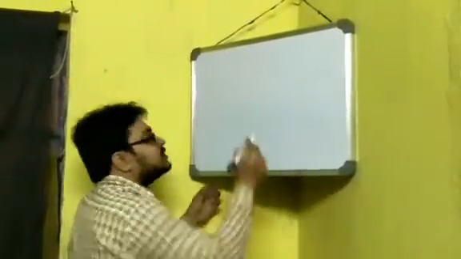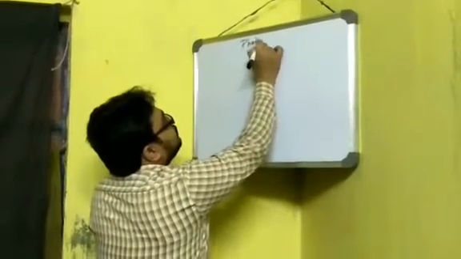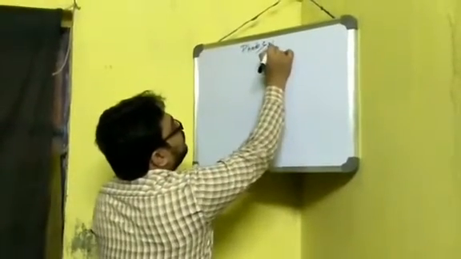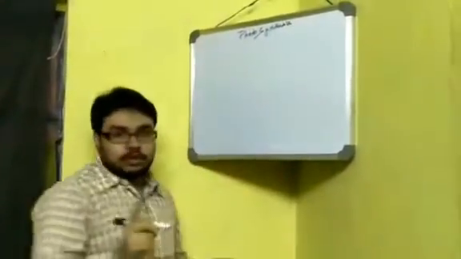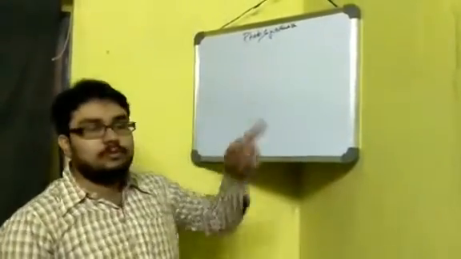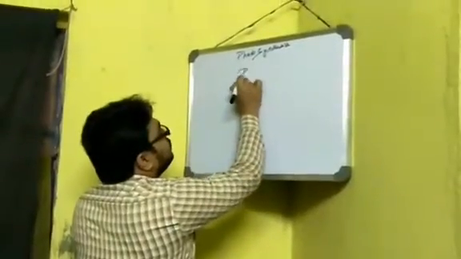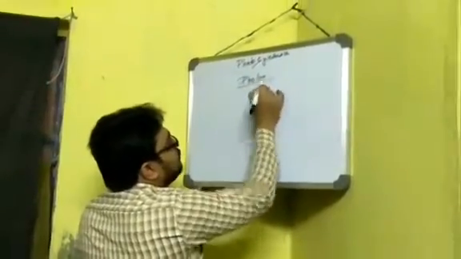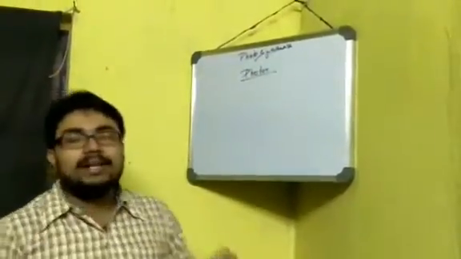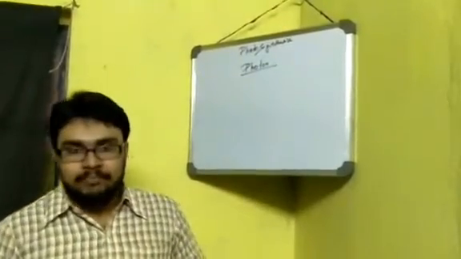The term photosynthesis is composed of two root words. The first word is photon, P-H-O-T-O-N. Photon is basically the particles of light, and photons have negligible mass.